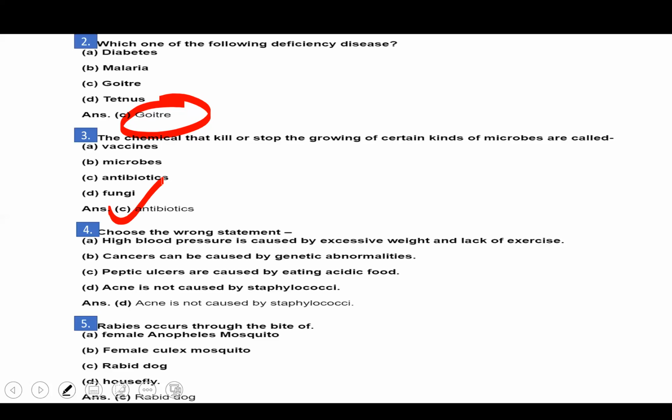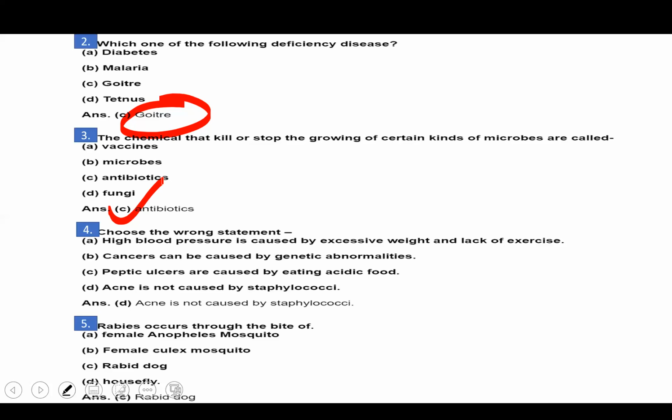Choose the wrong statement. High blood pressure is caused by excessive weight and lack of exercise. Yes, correct. Cancers can be caused by genetic abnormalities. It is also correct. Peptic ulcers caused by eating acidic food. Yes, correct. Acne is not caused by staphylococci. It is wrong. D can be the answer.